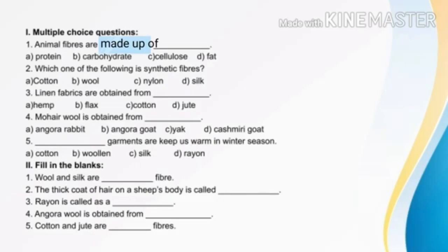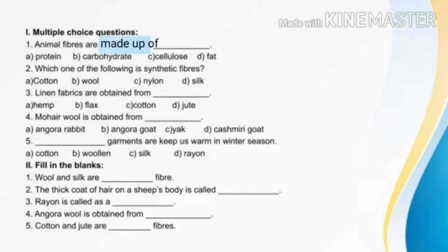First one, wool and silk are dash fiber. Wool and silk are obtained from animals. Wool from wool yielding animals like sheep, goat, yak, and silk from the cocoon of the silkworm. So wool and silk are animal fibers.